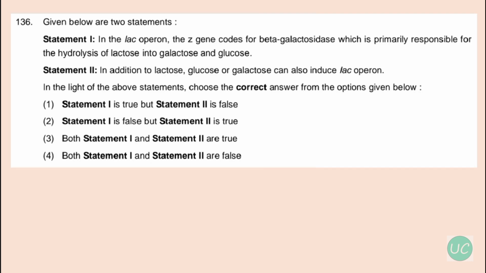Okay, our next question. Given below are two statements. Statement 1, in the lac operon, the Z gene codes for beta-galactosidase, which is primarily responsible for the hydrolysis of lactose into galactose and glucose. This statement is correct. And statement 2, in addition to lactose, glucose or galactose can also induce lac operon. So this statement is wrong. Glucose and galactose cannot act as inducers of lac operon. Rather, lactose or allolactose acts as inducers of lac operon. So over here option number 1 is right. Statement 1 is true, but statement 2 is false.